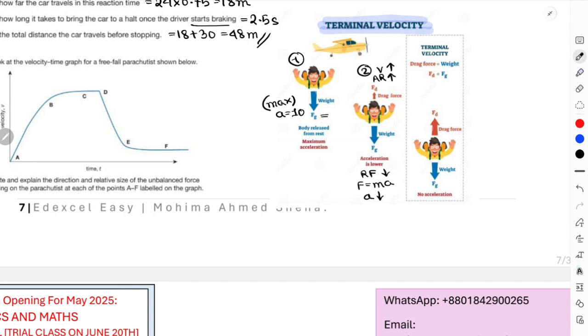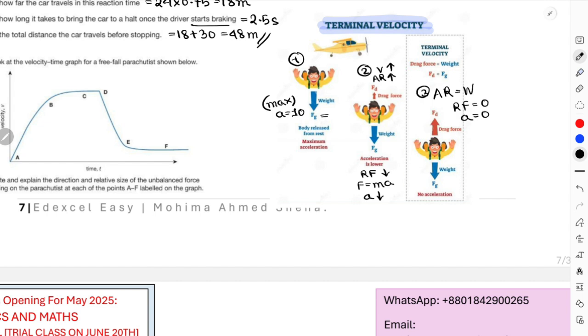So initially it has a higher acceleration, but with time the acceleration decreases, and acceleration would eventually be entirely zero at the third section, when this drag force or air resistance becomes equal to the weight. At this point resultant force becomes 0 and acceleration becomes 0.